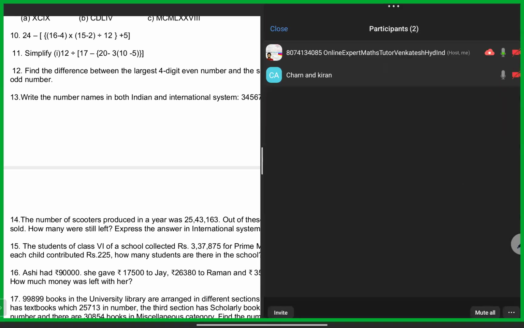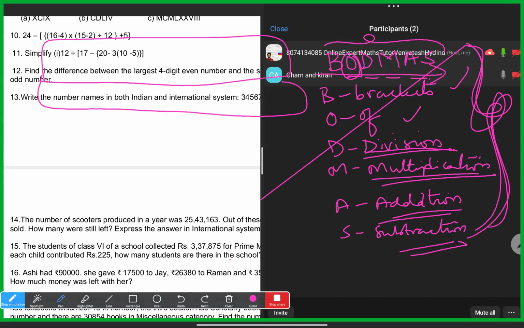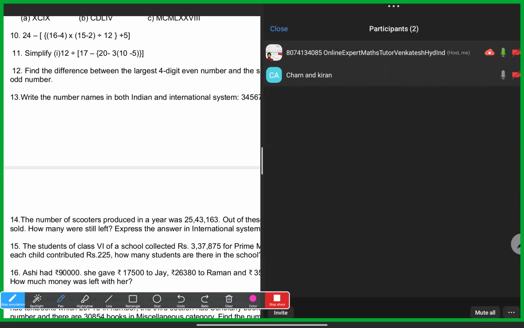Kiran and Sharan, you can see I am doing the first one, the 10th one, as per this order. The 10th one is this: 24 minus. You have one big bracket here. This bracket started here, and the entire question is inside. There is one more flower bracket inside, and one more bracket also. 16 minus 15 minus 2, and then divided by 12.